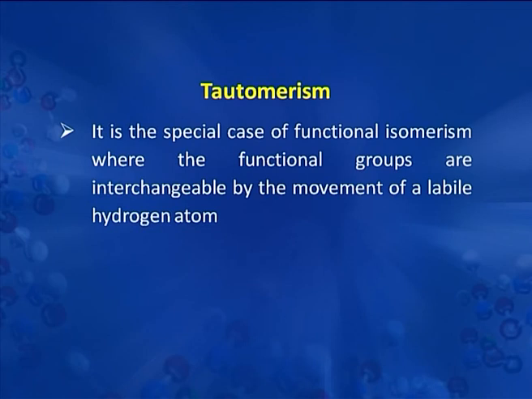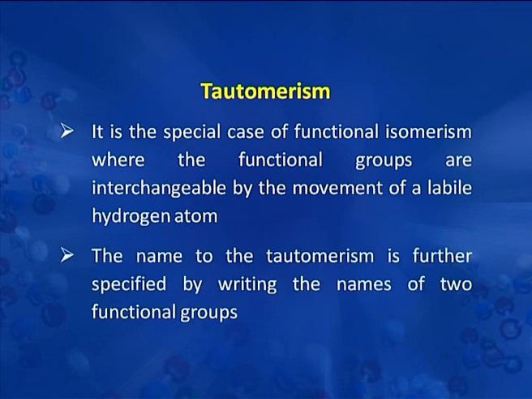Next special case of isomerism is tautomerism. Tautomerism is a special case of functional isomerism, and in this case what happens, the functional groups are interchangeable and they interchange by movement of one hydrogen. Such a hydrogen which can change its position is called labile hydrogen atom. Tautomerism is further classified by naming the two functional groups which are in equilibrium with each other, that is, which are formed by the exchange of hydrogen atoms.